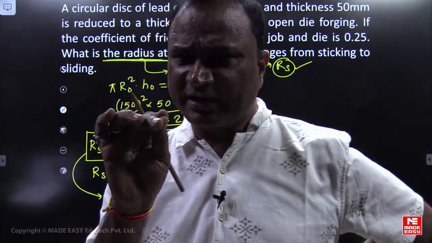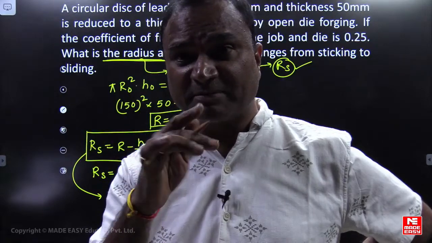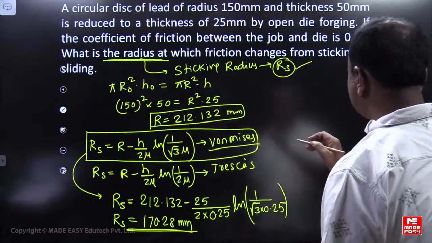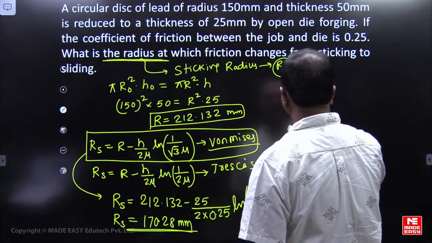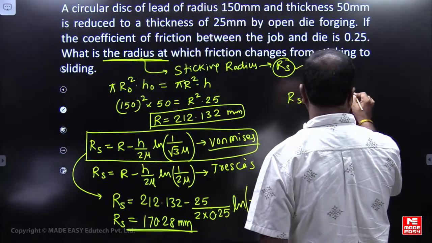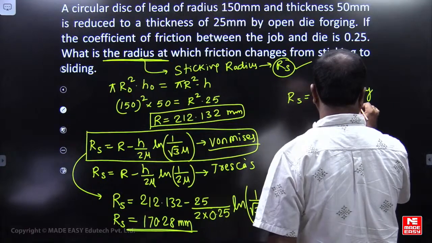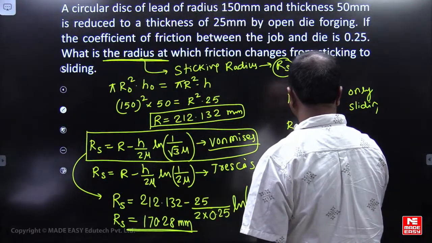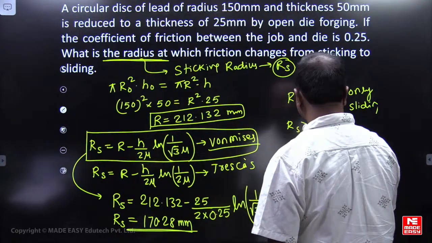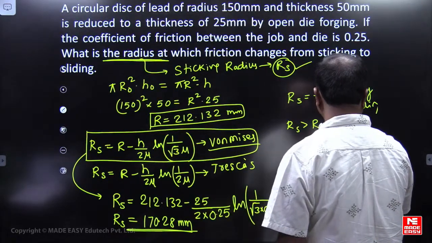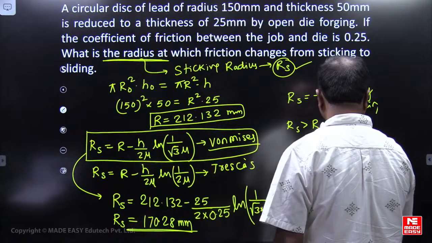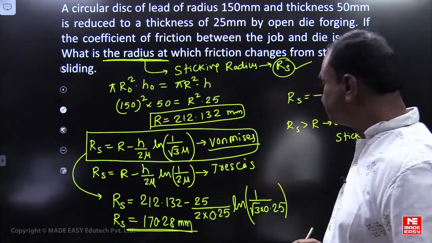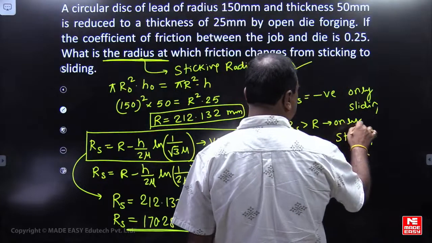Up to sticking radius, what type of friction will be there? Based on whether the sticking radius is positive or negative, we can know which will be provided. Please remember this point. If Rs is negative, only sliding. If Rs is greater than R, only sticking. Theory questions come like this.